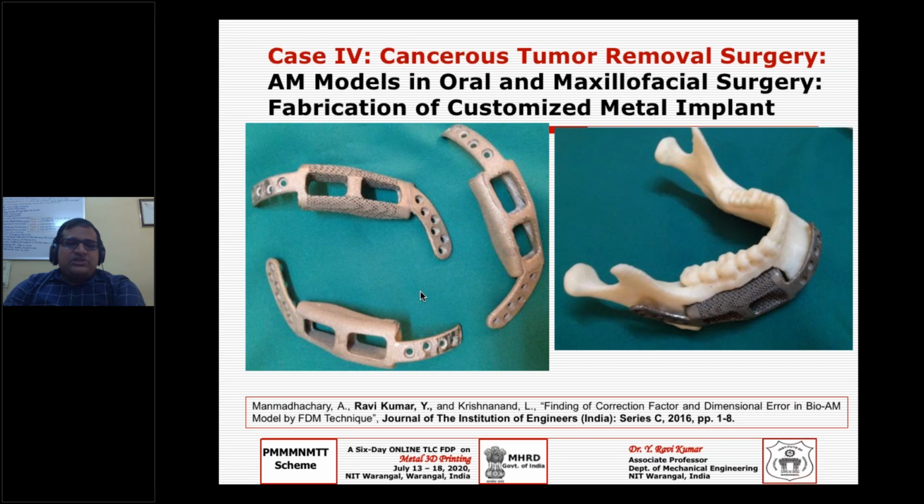So we have conducted one GIAN course last year also, and previous to that we have even conducted one more GIAN course. During that time, we designed and sent it to Australia, and he printed for us. That is on an SLM 125 machine at Deakin University, Australia, and we would like to acknowledge Professor Ian Gibson for printing of these models.